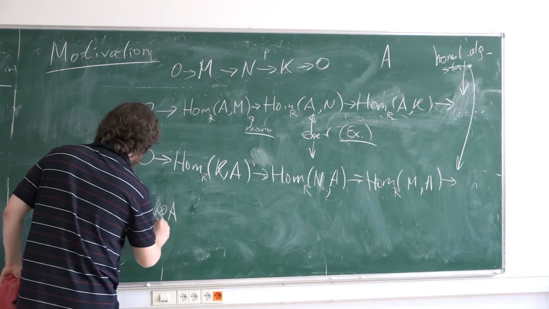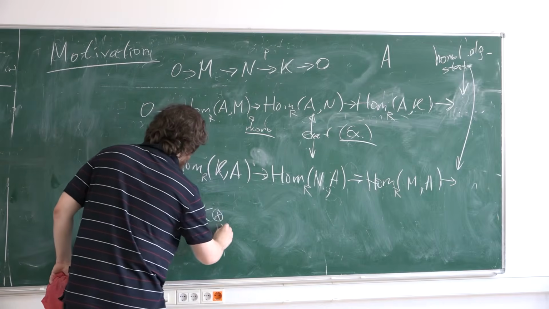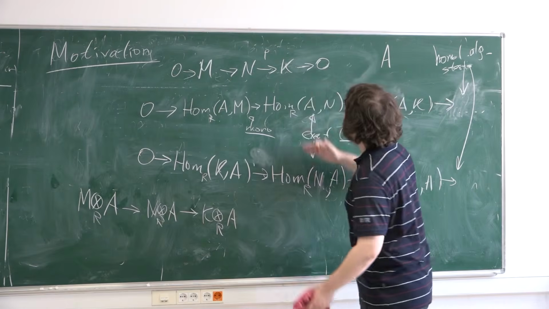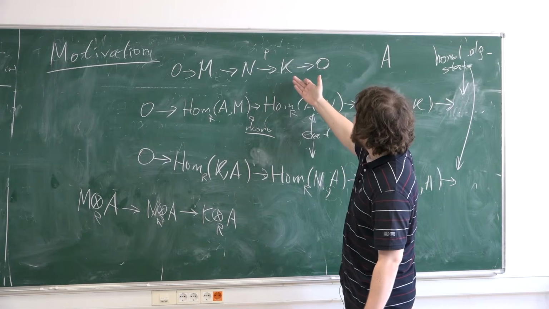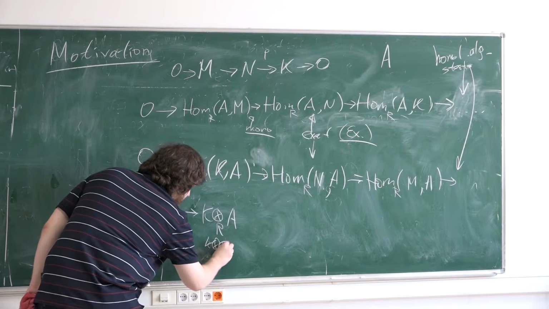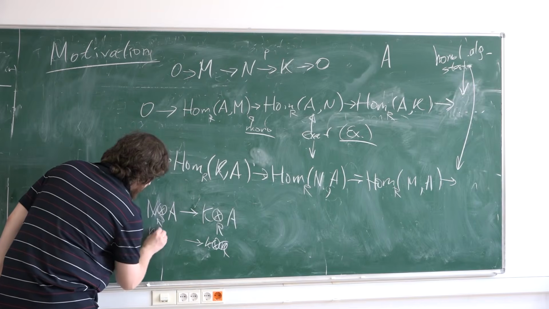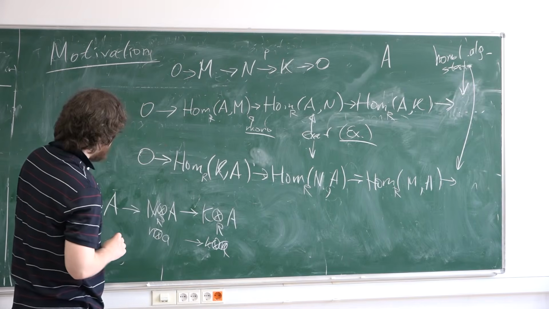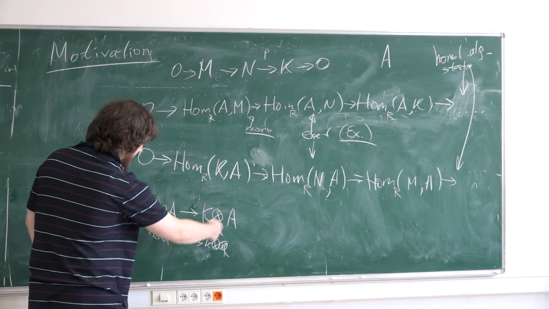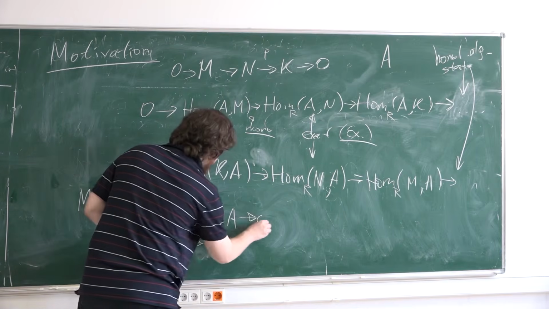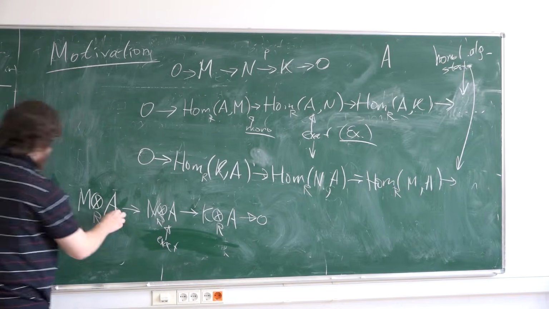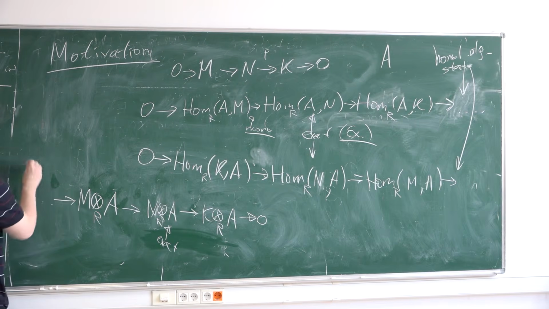Then, of course, I also have induced homomorphisms. Now it is obvious: any element of K is the image of an element of N, so any tensor k⊗a is the image of some tensor n⊗a. Any sum of them is the image of a sum of them, so the tensor product itself is the image. So this is surjective. It is also exact here, but not exact here, so we have homological algebra here too.